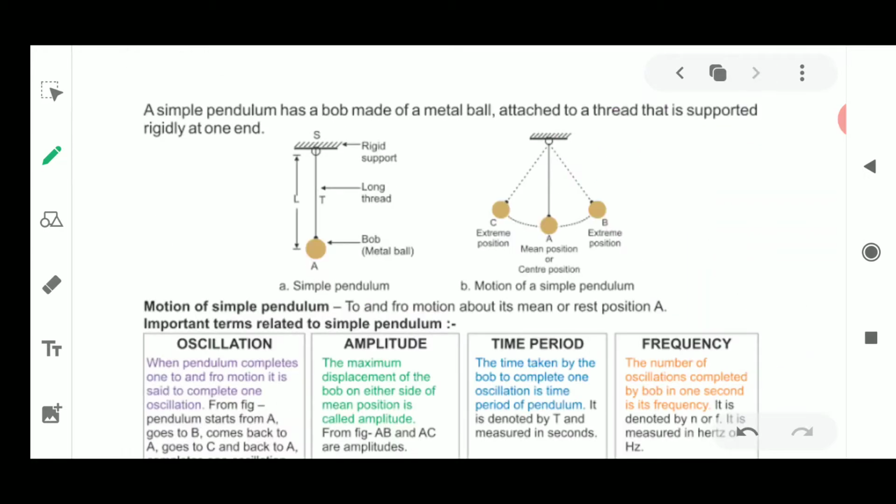Okay, so I move on to the next slide. There are certain more points which I need to explain. The features related to this topic, oscillatory motion or the simple pendulum: how can you define a simple pendulum?